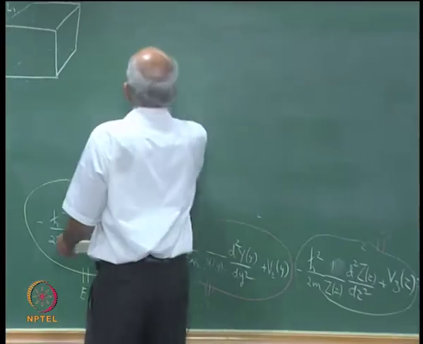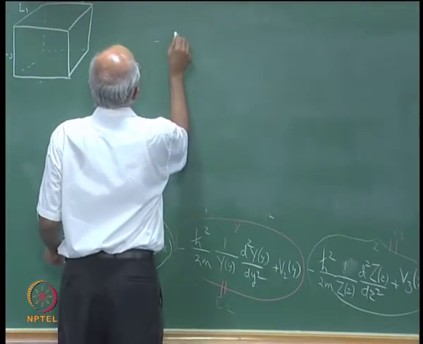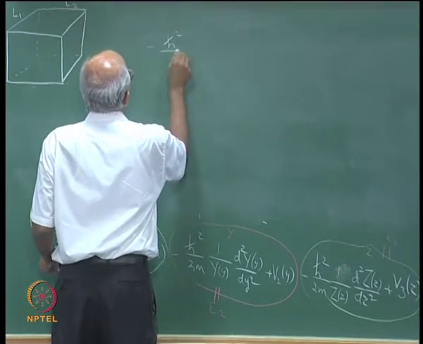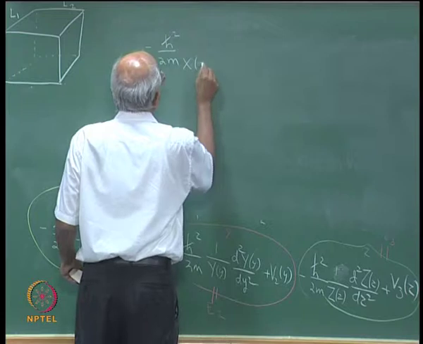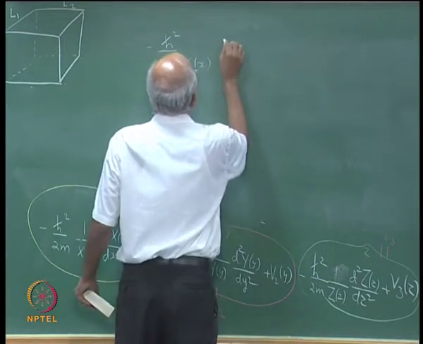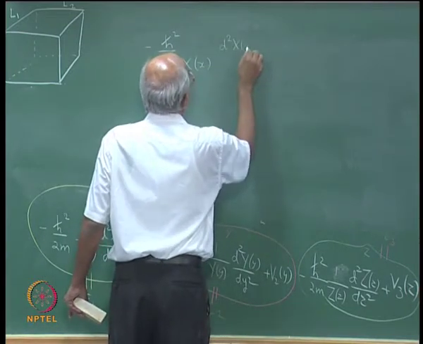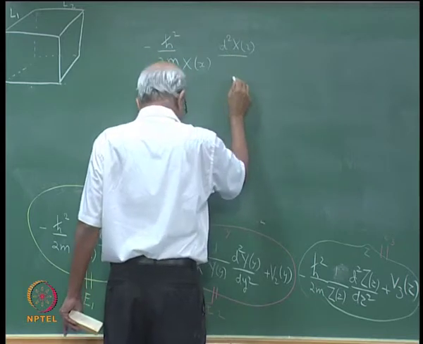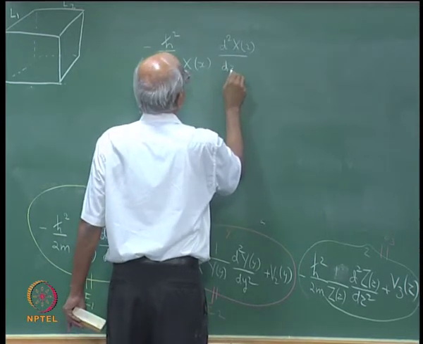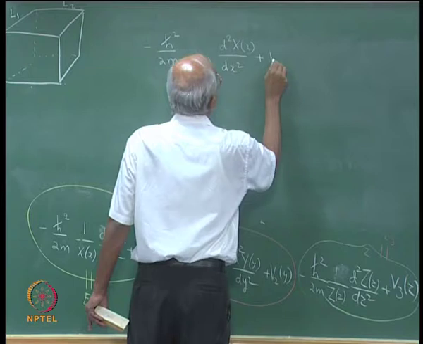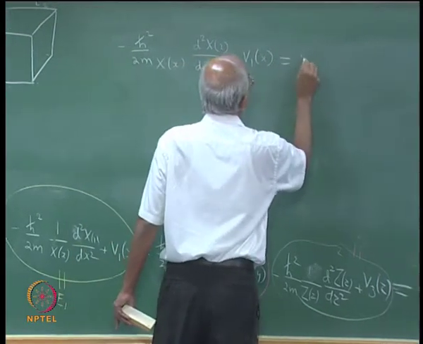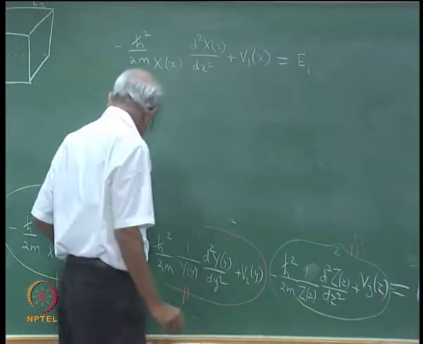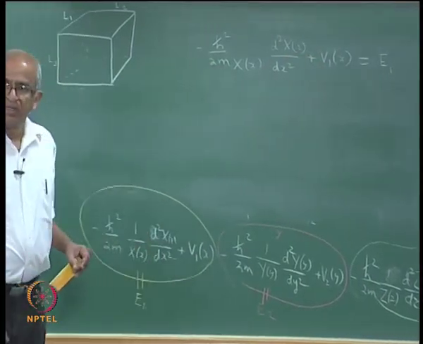If you look at the first equation, what does it say? Minus h cross square by 2m, 1 by capital X of x, d square capital X of x by dx square, plus V1 of x is equal to E1. That is what this equation says, correct.